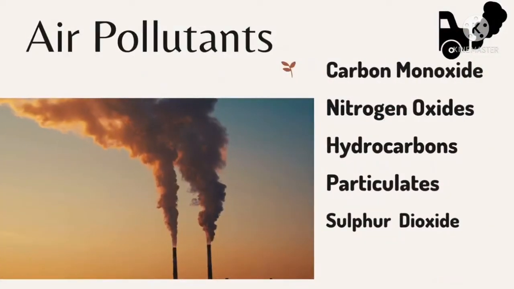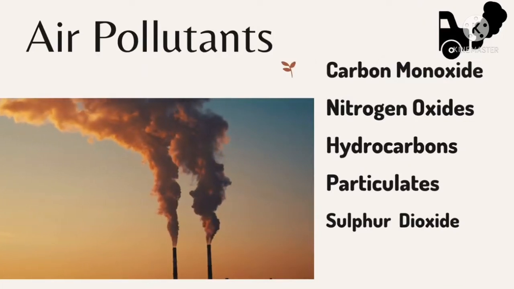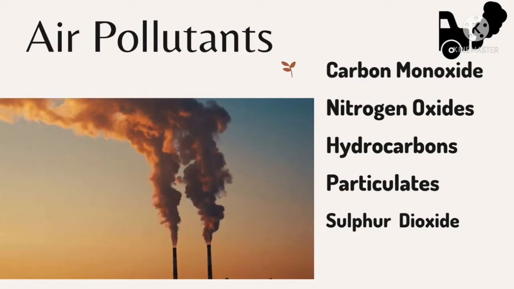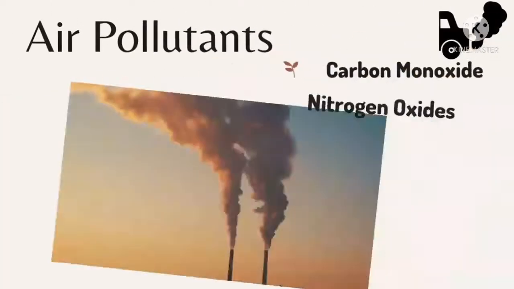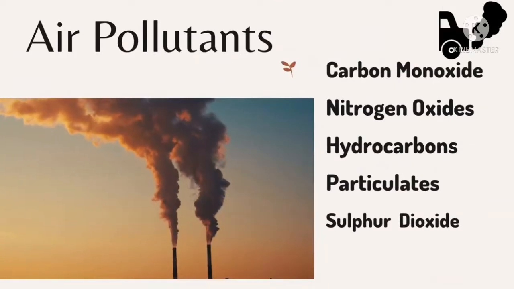Let's look at some air pollutants. We have carbon monoxide. It comes from cars and vehicles. Then we have nitrogen oxides. These nitrogen oxides are emitted from power stations. Traffic jams and gridlocks cause all this. These gases cause acid rain.